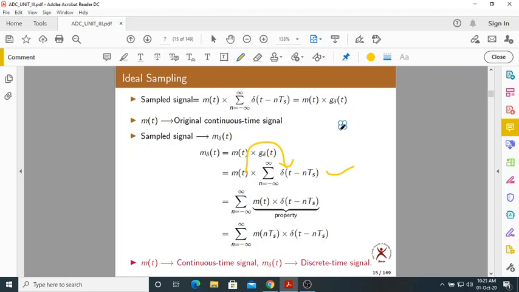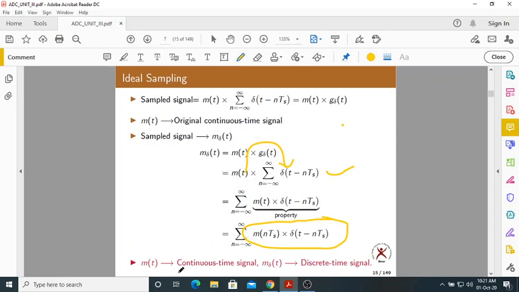So you might have studied x of t into delta of t minus t naught. What is that? Okay. Now in the same way, this is a property, and now it becomes like this. So this is after multiplying m of t with the train of impulses.